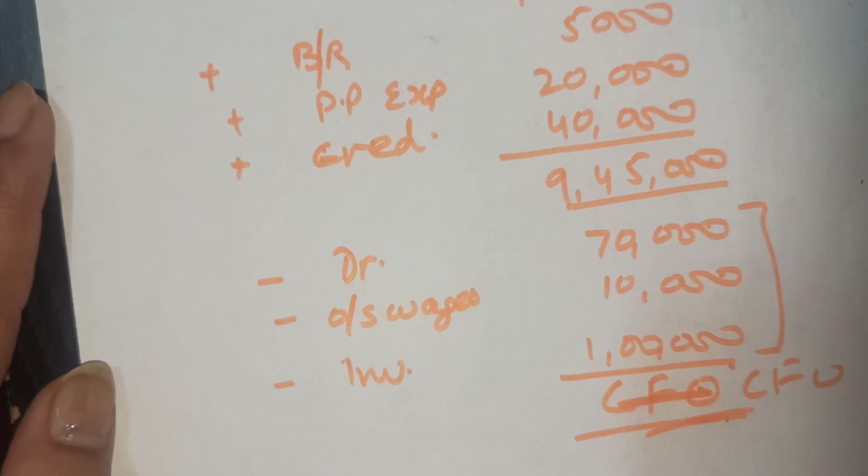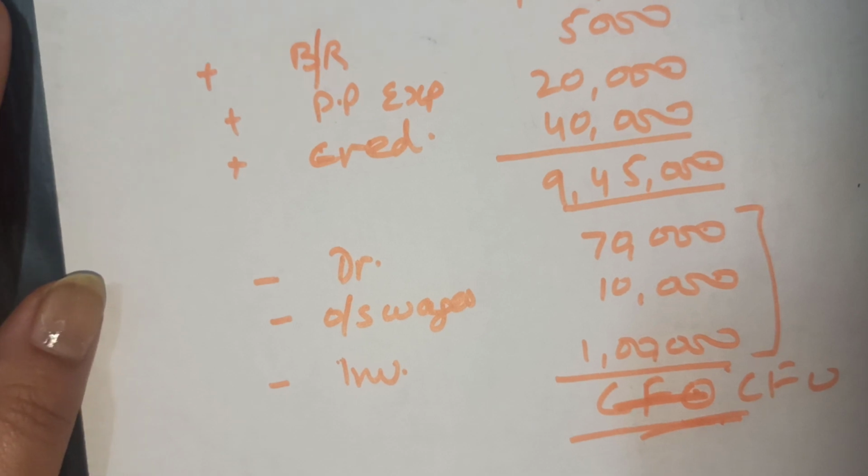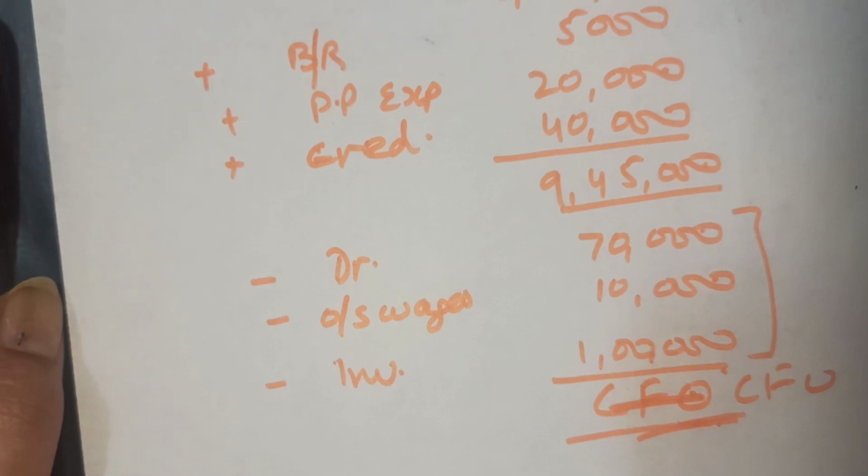Right, girls? Now we have done these questions. That means we have done the cash from operating activities. Now Monday I will start with investing activities. By then you're supposed to be prepared with all the unsolved questions. 3-4 unsolved questions I've done with you. Remaining you prepare. You update your notebooks. Okay, girls? Bye-bye.